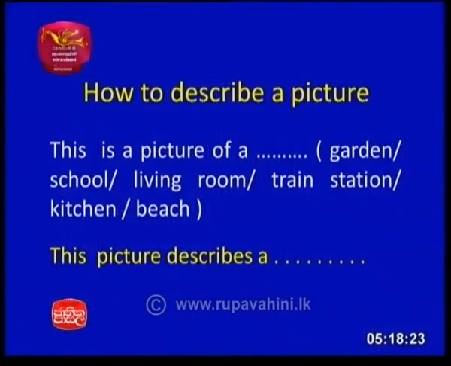Right. So let us start the lesson. Now this is how to describe a picture. Now when you are describing a picture, you usually start with this is a picture of a garden, a school, a living room, train station, kitchen, beach, because these are the normally familiar places that they have to describe.